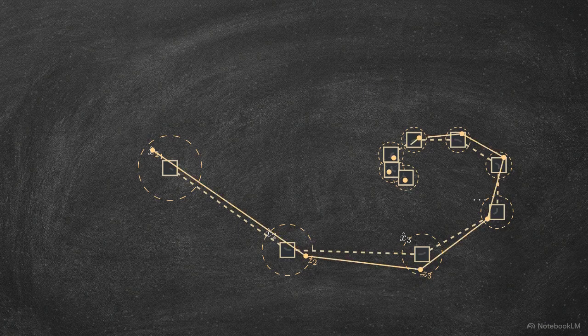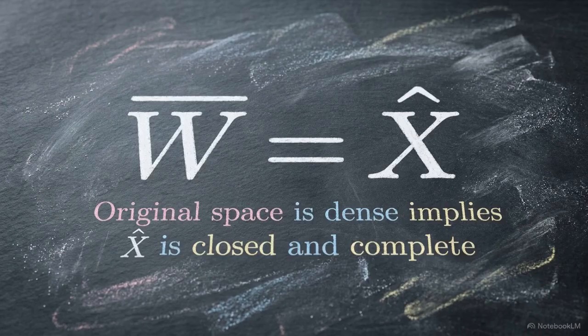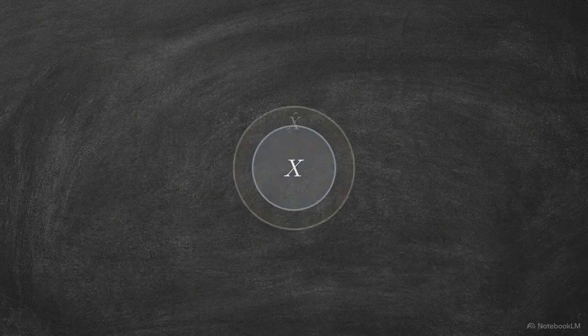By lining up these proxy points, we create a master Cauchy sequence. This master sequence defines the final equivalence class where the whole process converges. The density of the original space provides the elements we need to prove the new abstract space is fully closed and complete. This completion is unique.